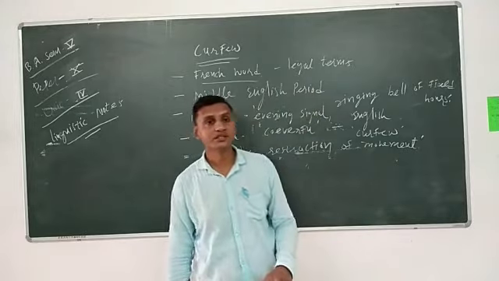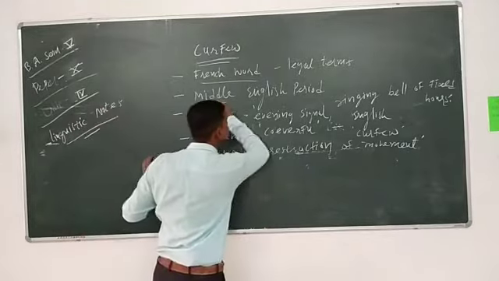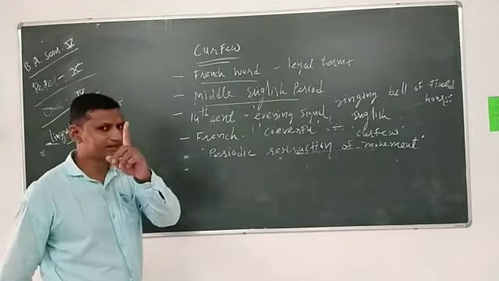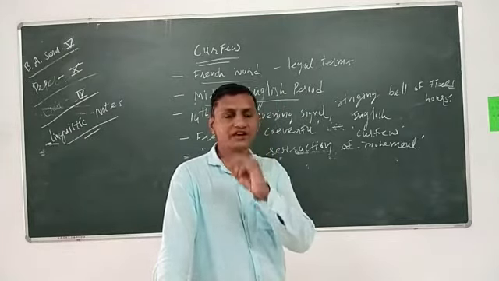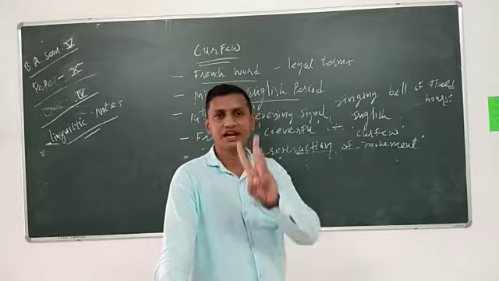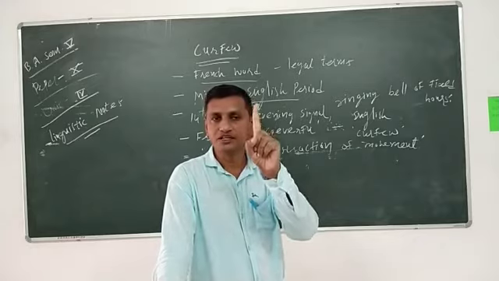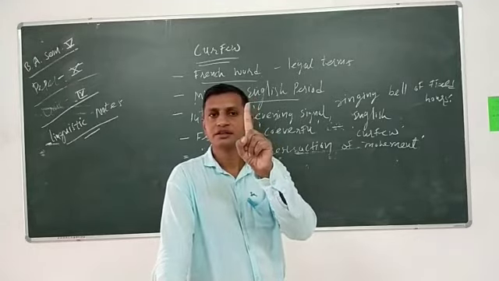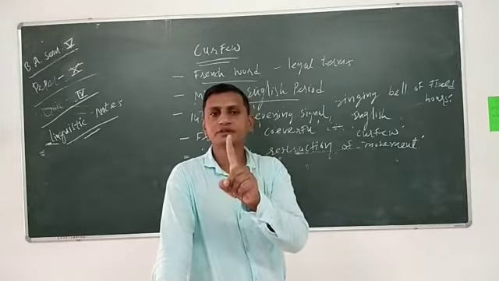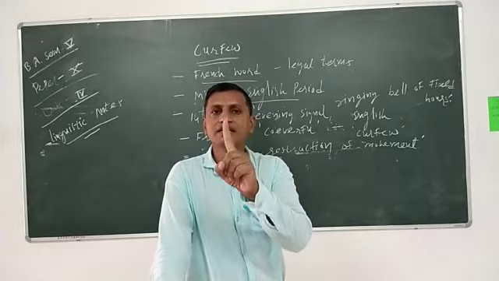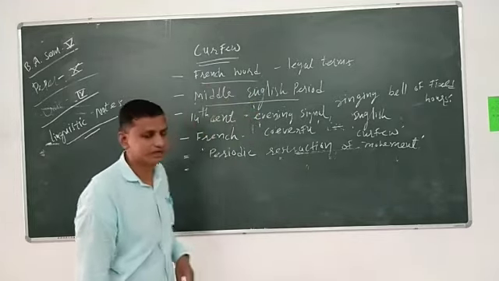So this word curfew came into England in the Middle English period. Once again I remind you of the question: how many periods are there in the history of the English language? There are 3 periods: Old English period, Middle English period, and the third one is the Modern English period. Remember and be conscious of it, my dear friends.